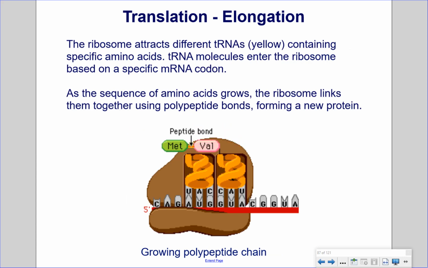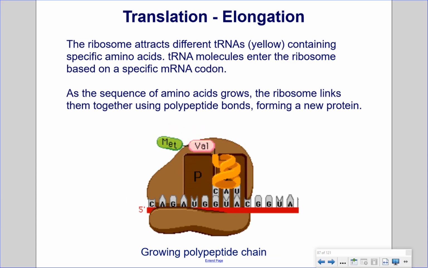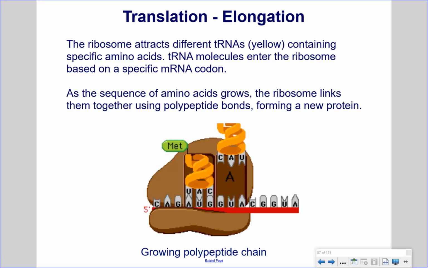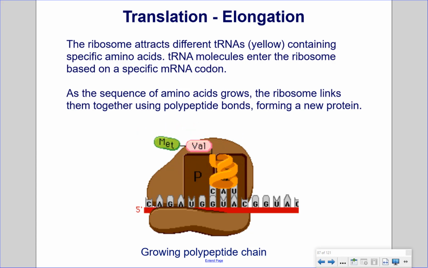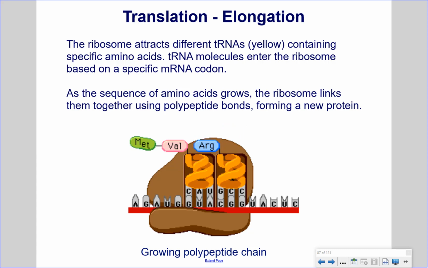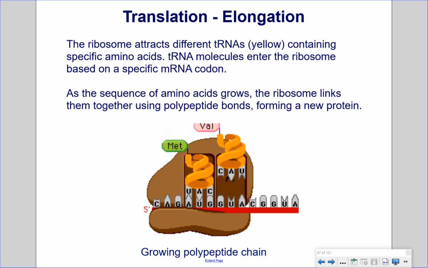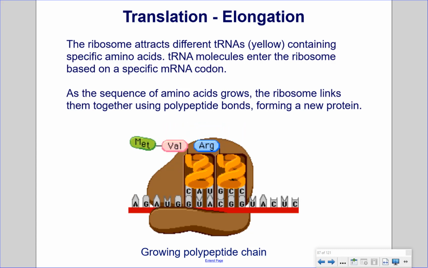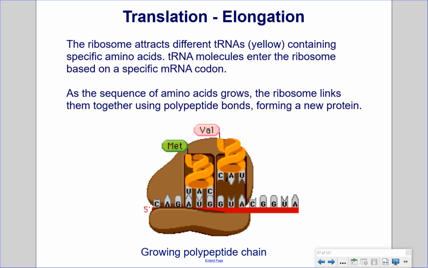Translation. Elongation. The ribosome attracts different tRNAs, in yellow, containing specific amino acids. tRNA molecules enter the ribosome based on a specific mRNA codon. As the sequence of amino acids grows, the ribosome links them together using polypeptide bonds, forming a new protein. This is an illustration of a growing polypeptide chain. It has methionine, valine, and arginine.